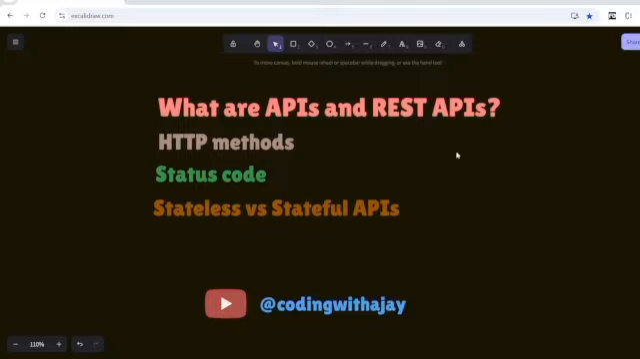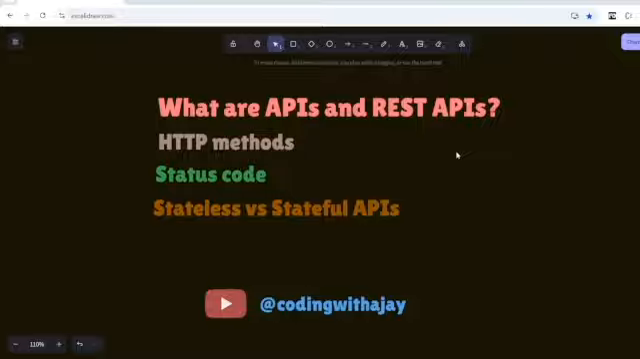400 meaning bad request. Whatever you're sending, something is wrong with your request on the front end. 401 unauthorized, meaning probably you didn't send any kind of authorization. 404 meaning not found. The resource that you were trying to access is not there. For example, you are hitting an endpoint that doesn't exist. Let's say on Instagram, if you search instagram.com slash something random, it will say 404, your page was not found. So this is what 404 not found means.